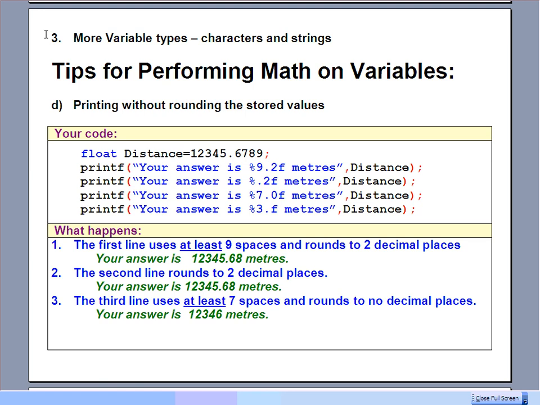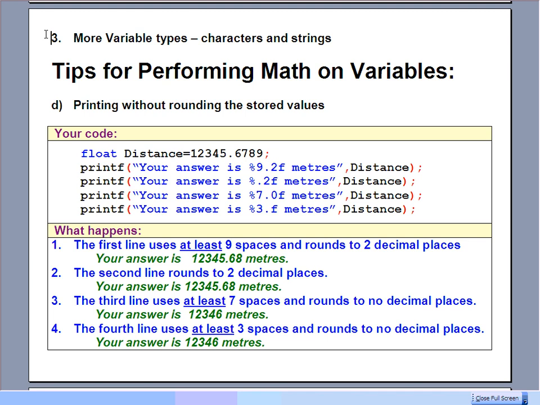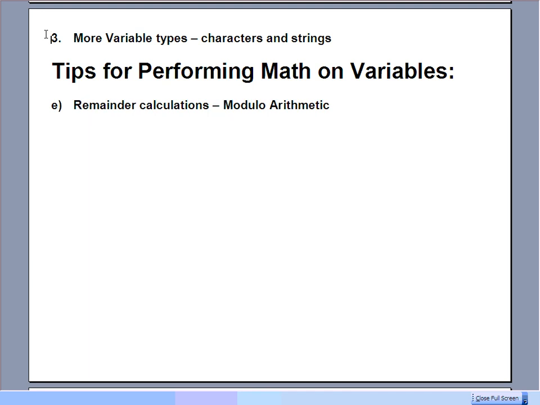The third line would say, well, use at least 7 spaces, more if you need, but then no decimal places. So round it to the nearest whole value. And the value would get displayed as just a simple 6. It would round that 5 up to a 6 when it displays it. And the fourth line will say, hey, I'm going to use at least 3 spaces, and it also rounds to no decimal places if you don't put anything after the decimal point. So you've got a couple of options there for how to round float values to the nearest whole number.